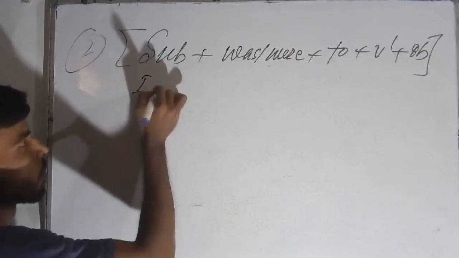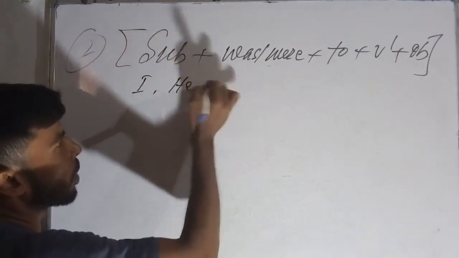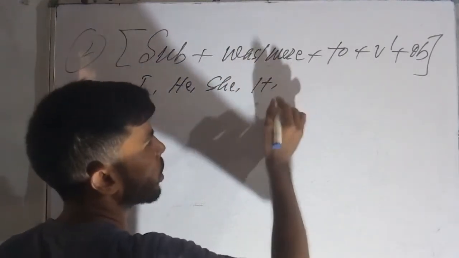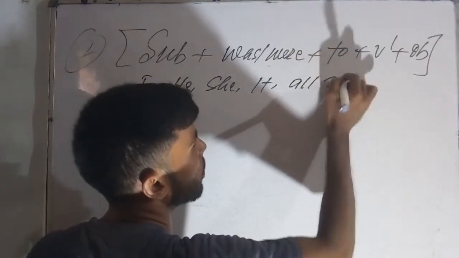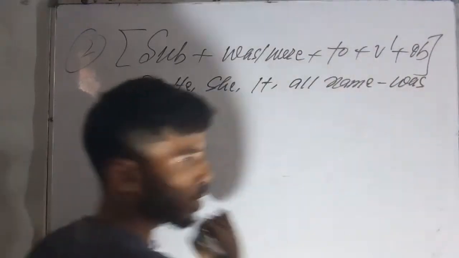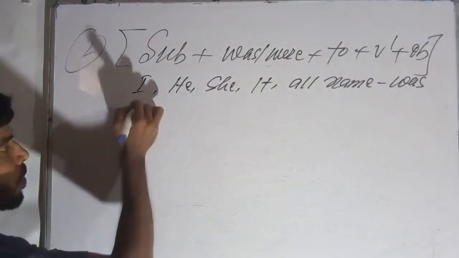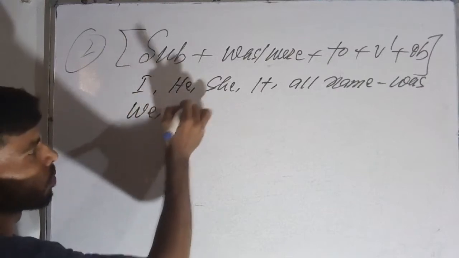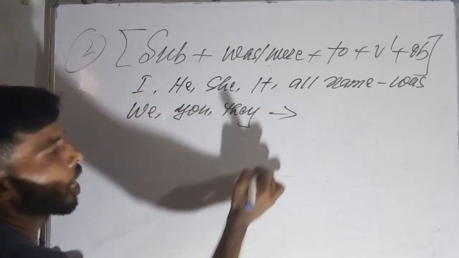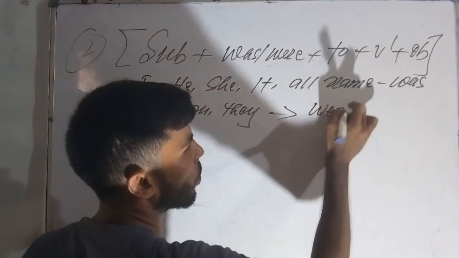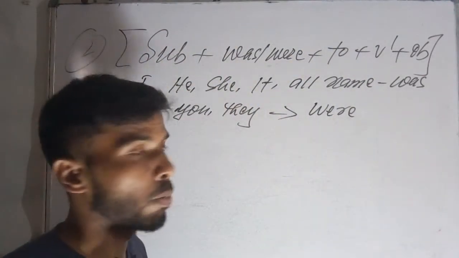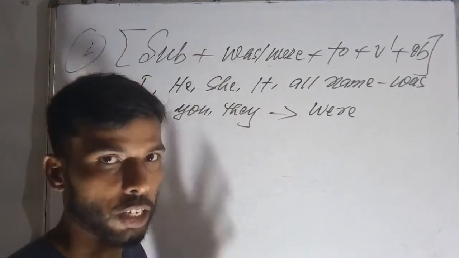So I, he, she, it, all names, with these I have to use was. We, you, they, with these I have to use were. First of all, it is required to keep this in my mind before making sentences with the help of this pattern.